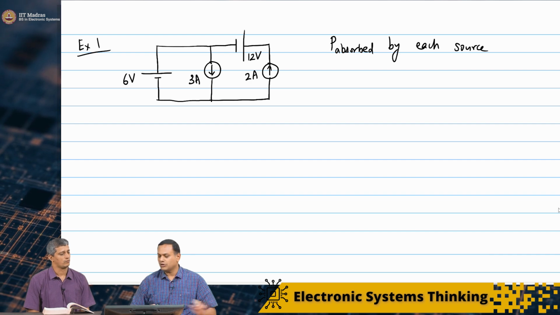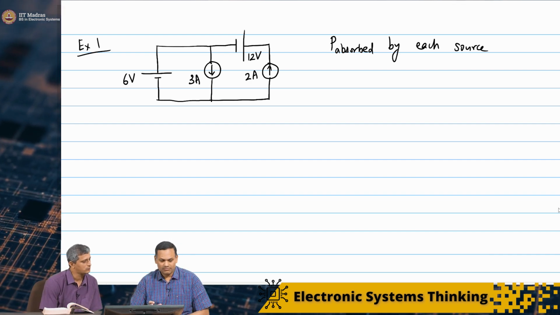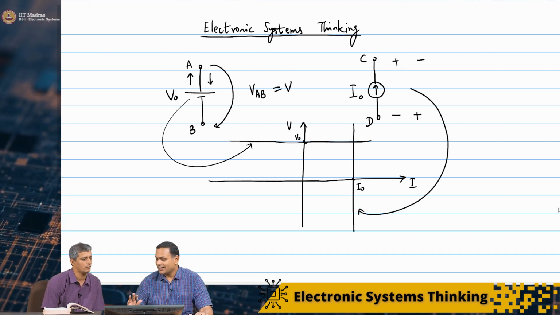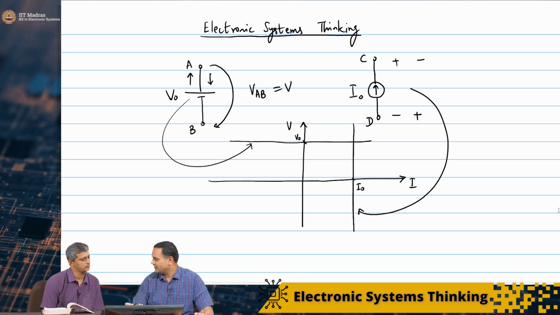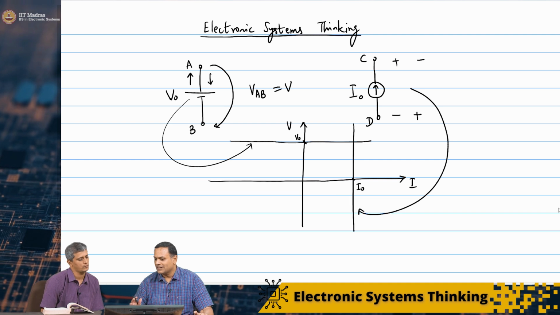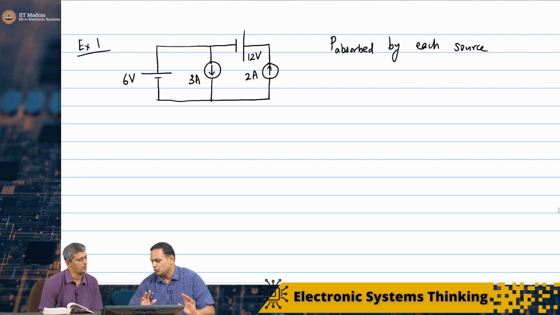Great. I think the first thing we have to understand is that the direction of the arrow is the reference direction. If I naught is positive, current is of course flowing from D to C. If you have drawn the current source like this and the current value is negative, it's flowing in the other direction. Positive current, that should be fine.